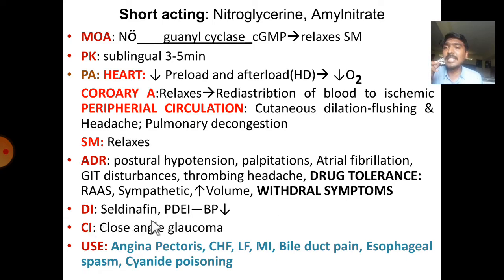Drug interaction: sildenafil and other phosphodiesterase enzyme inhibitors also dilate the blood vessels, which leads to severe hypotension. It is mainly contraindicated in closed angle glaucoma, as IOP also increases with nitroglycerins. Used in angina pectoris, congestive heart failure, left ventricular failure, myocardial infarction, and bile duct pain. The bile duct is also made up of smooth muscle, and smooth muscle relaxation takes place with these drugs. That's why it is useful in the treatment of bile duct pain, esophageal spasm, as well as cyanide poisoning.